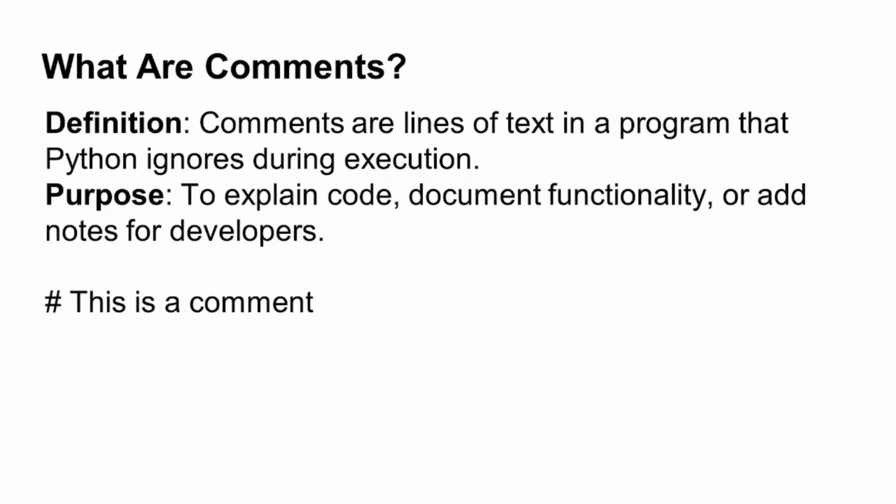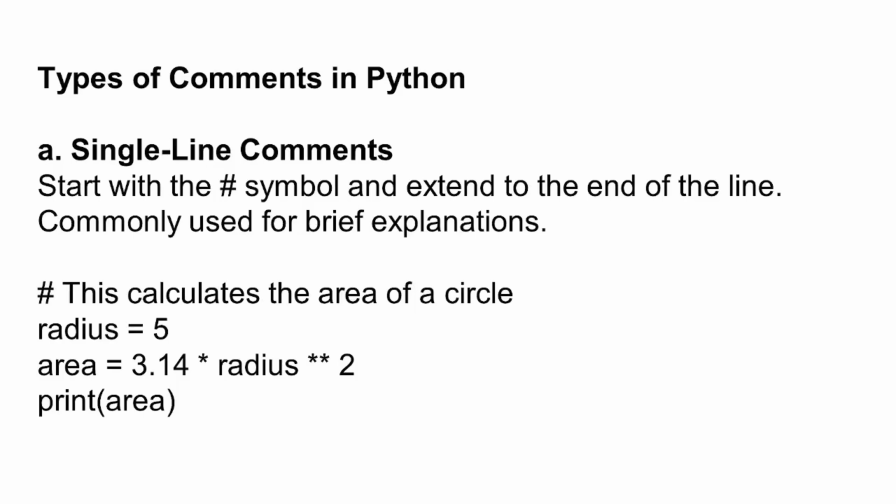Purpose: to explain code, document functionality, or add notes for developers. Hash: this is the comment. So we are going to use the hash symbol for commenting code. Types of comments in Python: a single line comment starts with the hash symbol and extends to the end of the line, commonly used for brief explanations. Just for an example: this calculates the area of a circle, radius 5, and area, and so on, then print